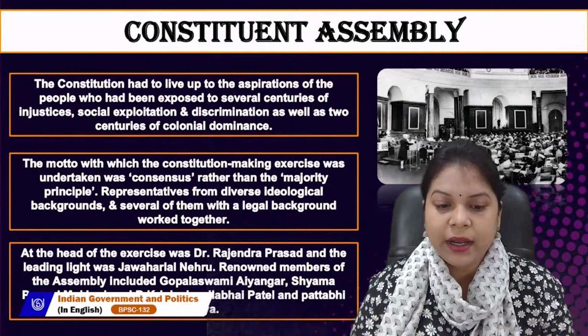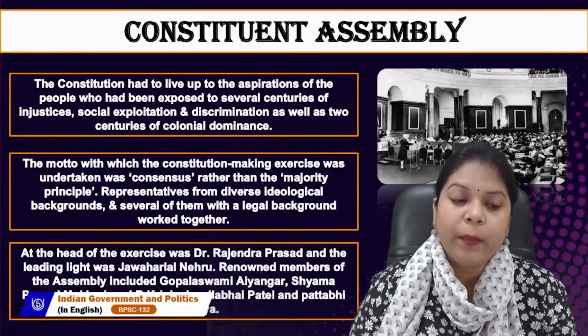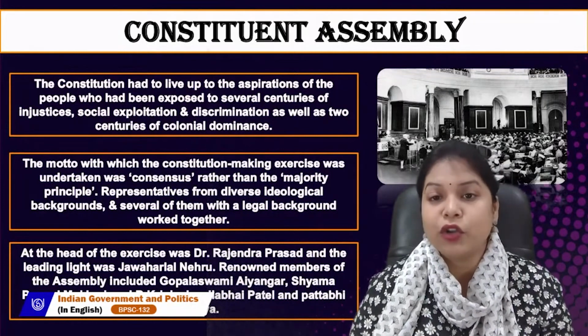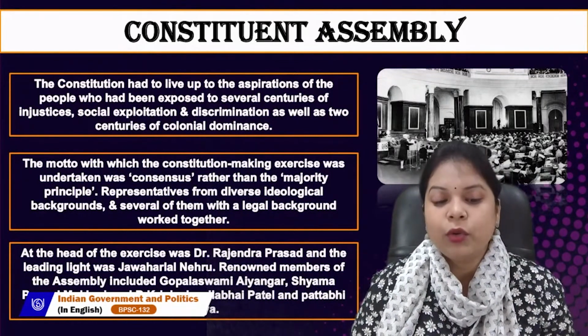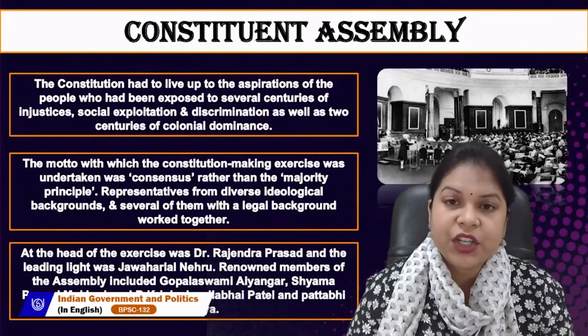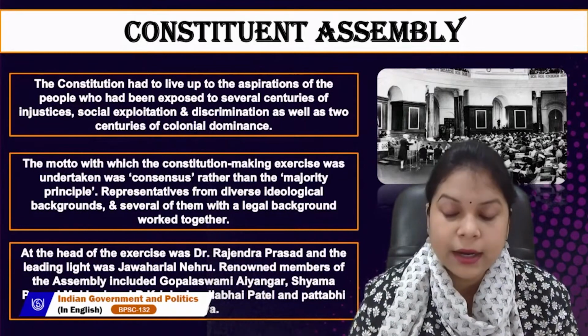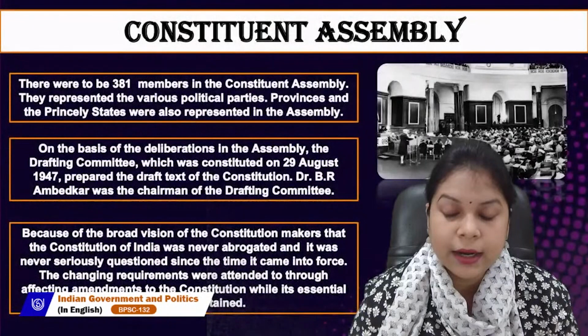Apart from Nehru and Rajendra Prasad, there were many renowned members of the Constituent Assembly, which included Gopalaswamy Iyengar, Shyama Prasad Mukherjee, J.B. Kripalani, Vallabhbhai Patel, and Pattabhi Sitaramayya.